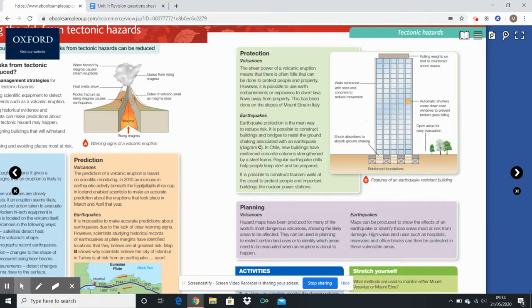For earthquakes it's mainly buildings and warning systems that the earthquakes or tsunamis are going to go off. Here's an example of a building here. So walls reinforced with steel, shock absorbers underneath, a lot more flexible foundations in the buildings, automatic shutters as windows will smash and break quite easily to stop glass falling everywhere. Open areas near big high-rise buildings, so if they do fall, people are able to evacuate and be safe in open areas. And weights that roll on the top of the building to the opposite side the building is falling in order to counteract shaking of the earthquake as well.